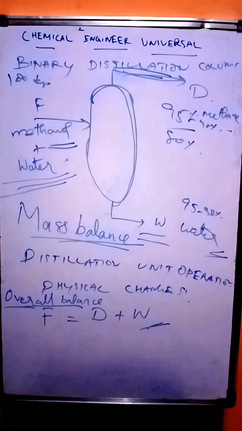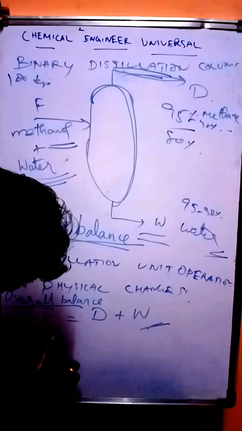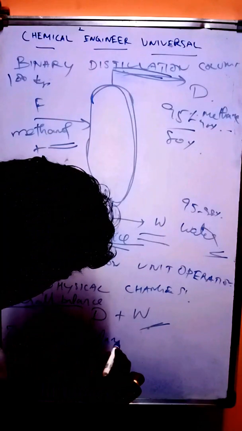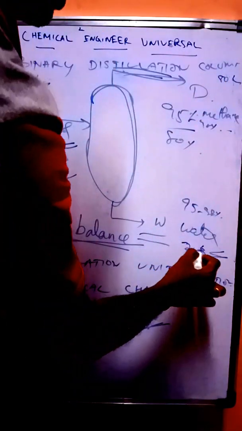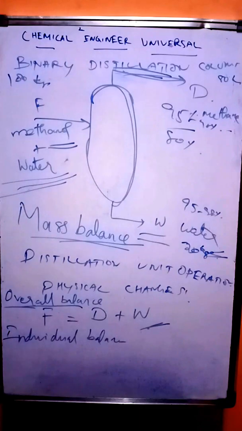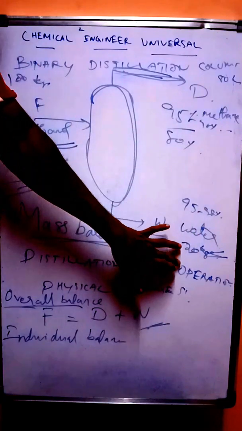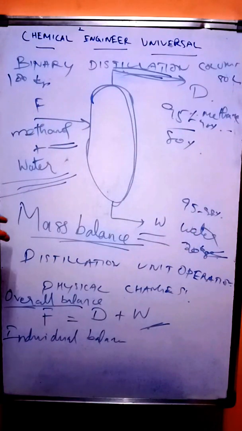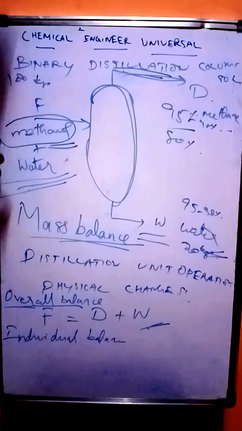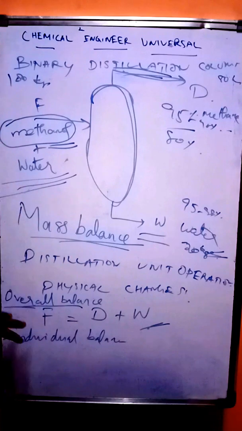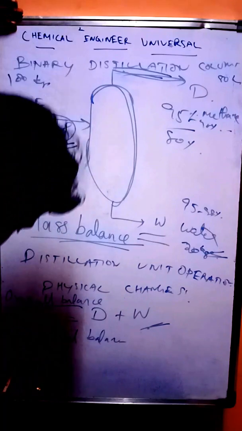If you go for individual balance, we are getting 80 kg of distillate and 20 kg of residue, like that. So this is called overall balance. For 100 kg of feed, we are getting some quantity of distillate and some quantity of residue. What is individual balance? Individual balance means taking only one component from the mixture, like you are doing balance for methanol only.